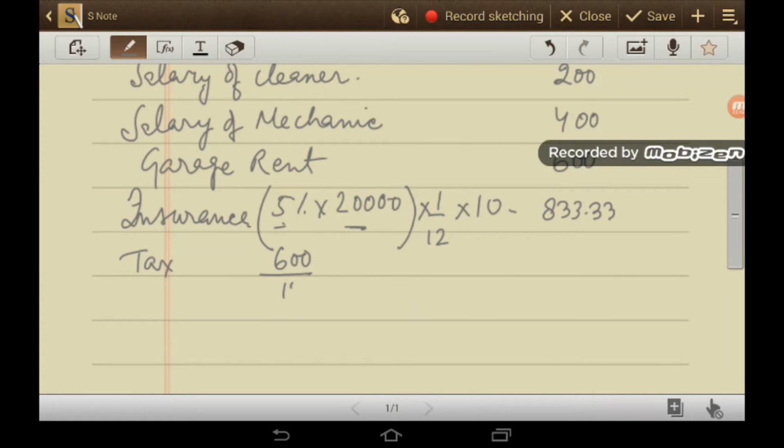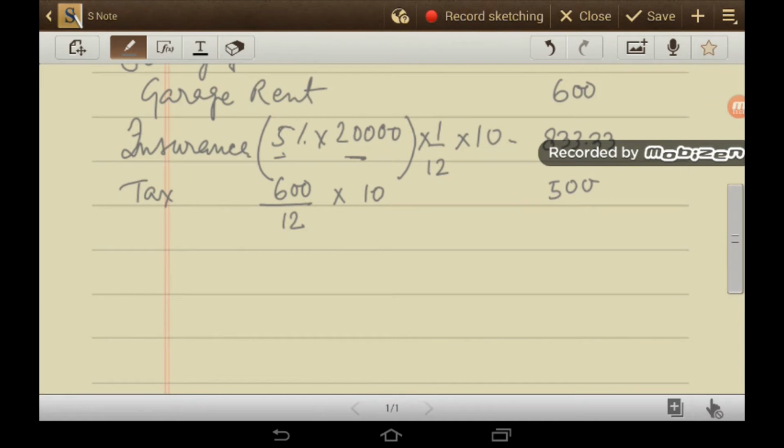Next is tax. So 600 rupees is annual tax. So monthly tax, I divide it by 12. That is rupees 50. And how many cars are there? 10. So this will be 500. So 600 is the annual tax, so divide it by 12 to get the monthly tax, into number of cars. So for 1 car it is 50, for 10 cars this is 500.